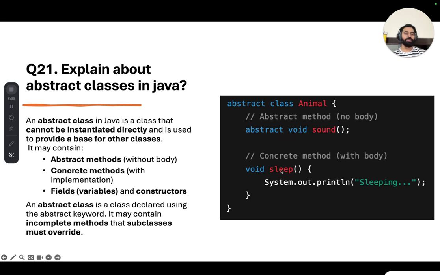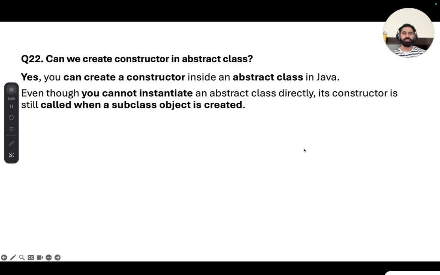And then we have a sleep method, which is a fully implemented method, right? Yeah, and an abstract class can also contain a constructor. It also contains some properties or fields. All right. So can we create a constructor in an abstract class? Yes, you can create a constructor inside an abstract class.